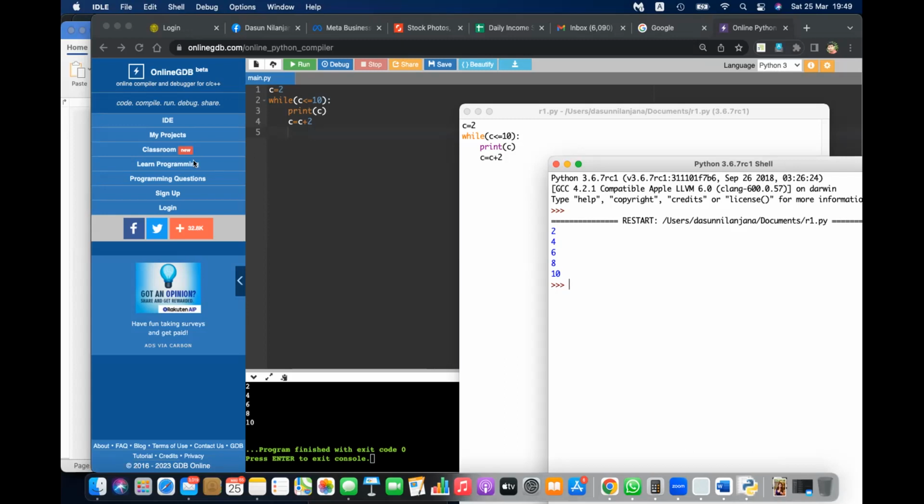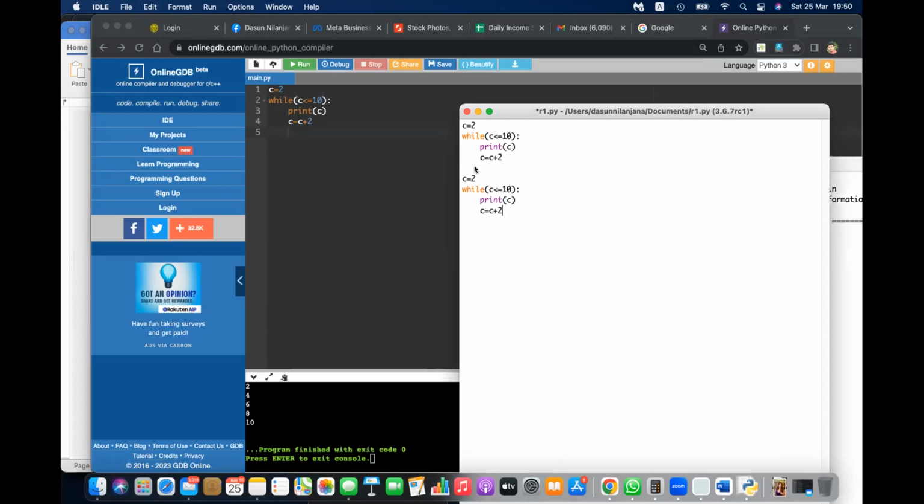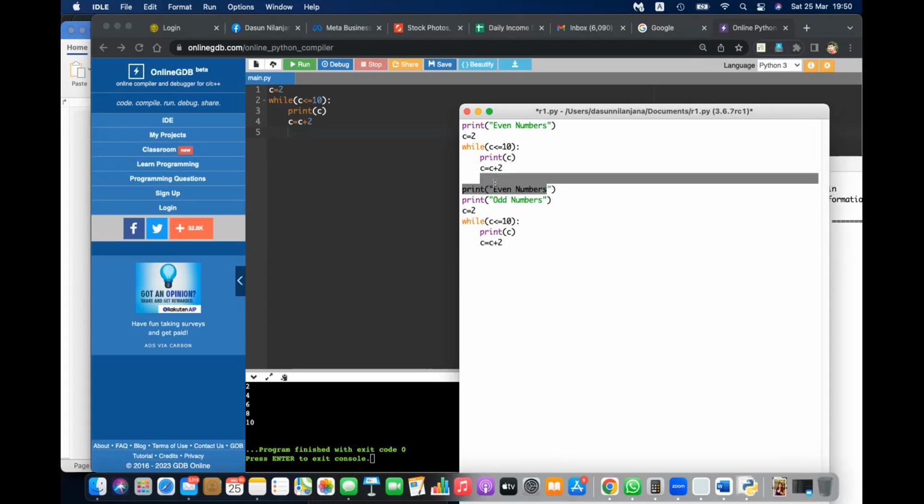You can write the second one underneath the first one, right? No need to erase the first one. You can write this underneath the first one here. C equal to, let's say you need to, let's have a heading, then everyone can understand. Print even numbers. The second heading you can say print odd numbers. Here actually you can print a line to separate this, some dashes.